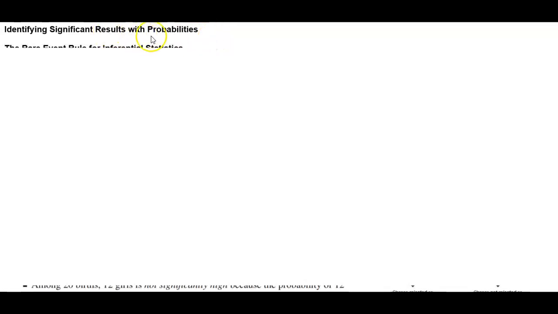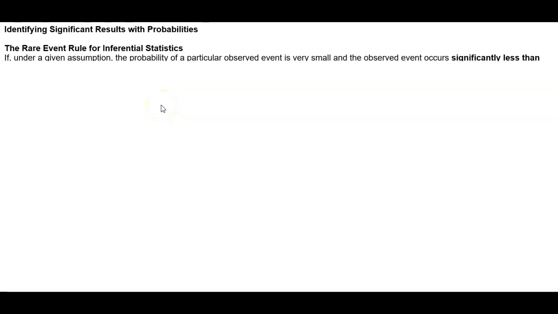Identifying significant results with probabilities. The rare event rule for inferential statistics.